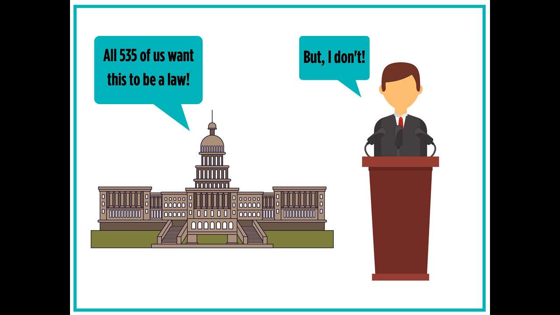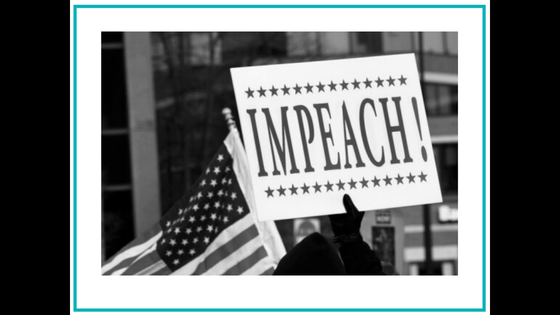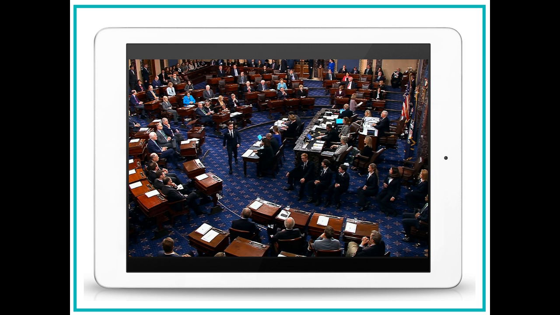Checks and balances are important because they divide up power evenly. For example, if there was no balance of power, a president could stop a law from being passed, even if all 535 of the people in Congress wanted to pass the law. Congress can impeach the president if they find that he or she has committed a crime or is threatening the safety of the country. If there wasn't a system of checks and balances, the president could not be removed from office.